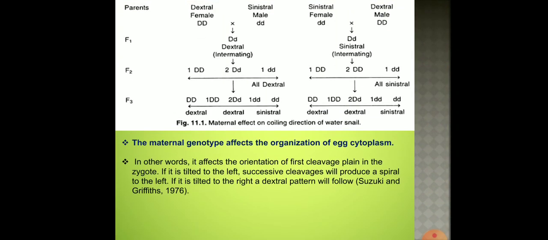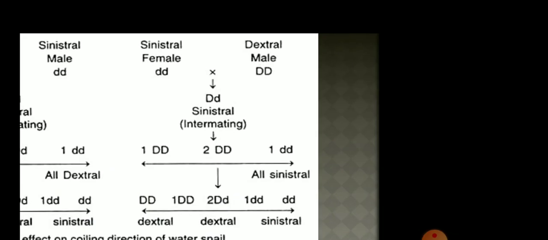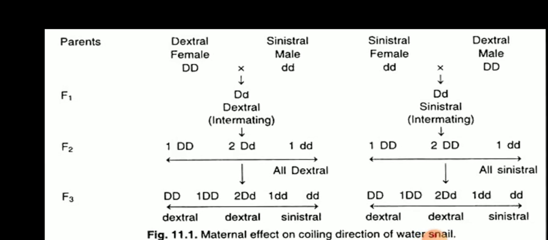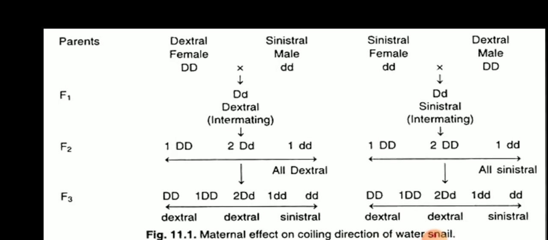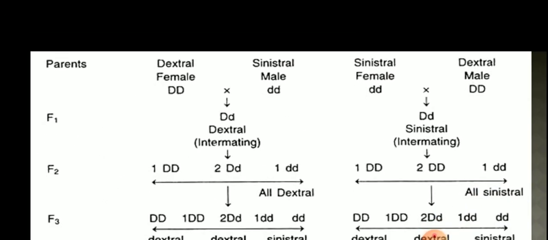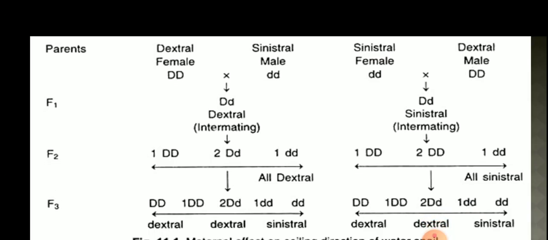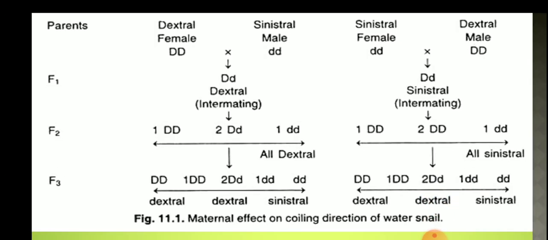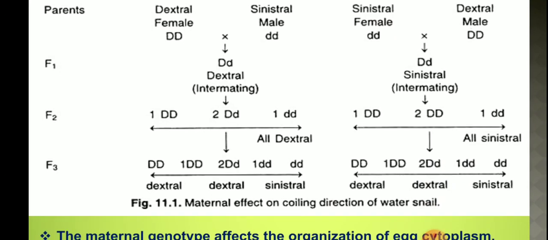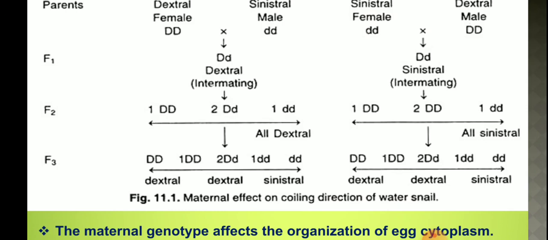Now here it is represented simply like whatever we discussed so far. When a dextral female, so here the dextral female with capital D and capital D, is mated with a sinistral male, you have all dextral in F1, and when this dextrally rotated snail is inbred, then in F2 you get all dextrals.